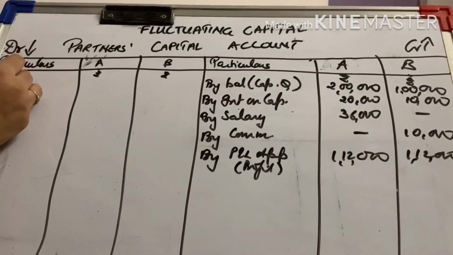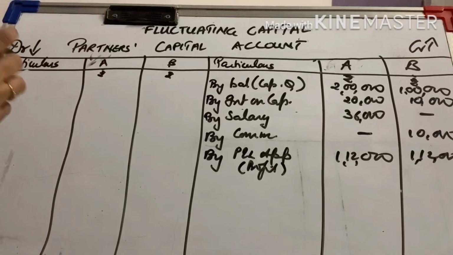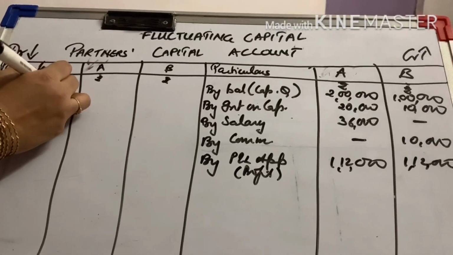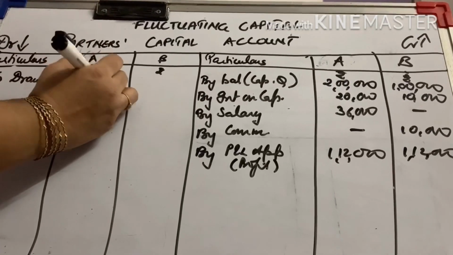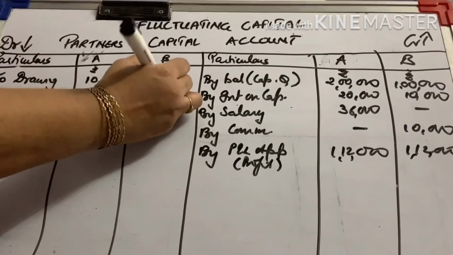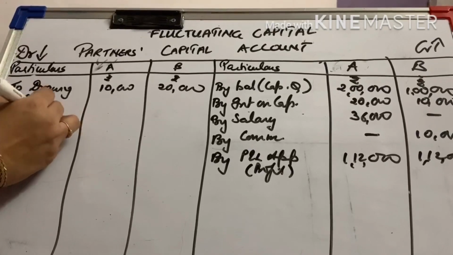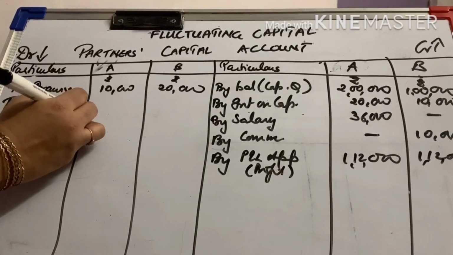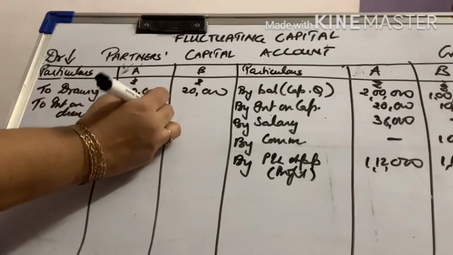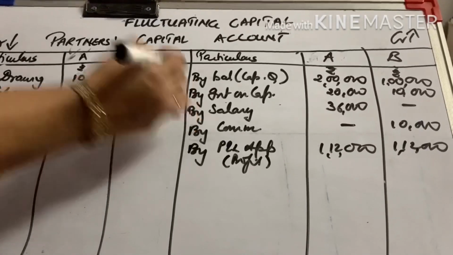And then this side I told you only two things will reduce the capital. First is the drawings, which was 10,000 for A and 20,000 for B, and interest on drawings, 1,000 for A and 2,000 for B.